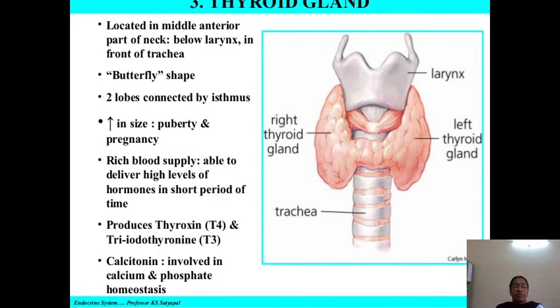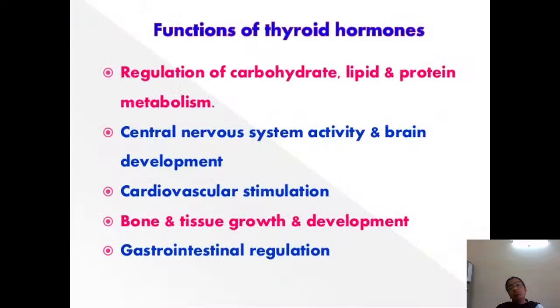Calcitonin is also involved, which is involved in calcium and phosphate metabolism, maintaining balanced homeostasis. The main functions of the thyroid are regulation of carbohydrate, lipid and protein metabolism, central nervous system activity and brain development, cardiovascular stimulation, bone and tissue growth and development, and gastrointestinal regulation.